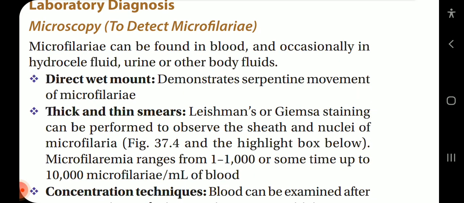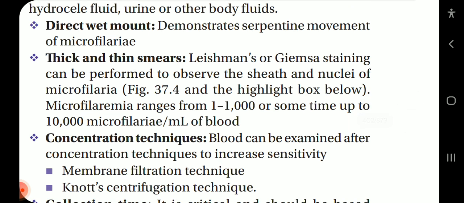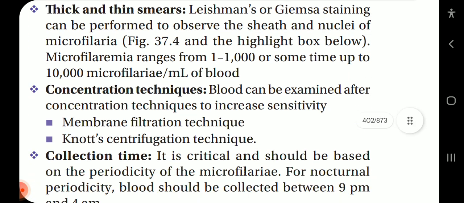Microscopy to detect microfilariae. Microfilariae can be found in blood and occasionally in hydrocele fluid, urine or other body fluids. Direct wet mount demonstrates serpentine movement of microfilariae. Thin and thick smears with Leishman's or Giemsa staining can be performed to observe the sheath and nuclei of the microfilaria. Microfilaria ranges from 1 to 1000 or sometimes up to 10,000 microfilariae per ml of blood.